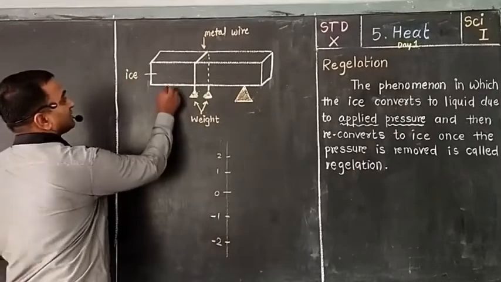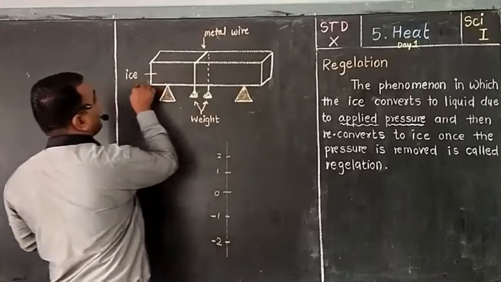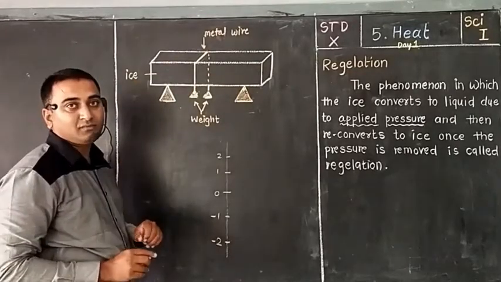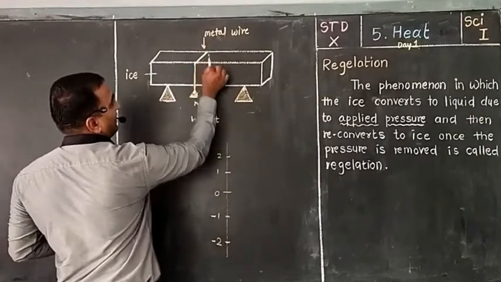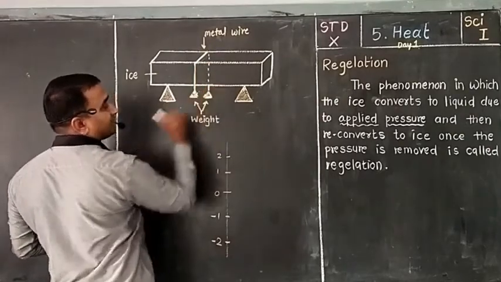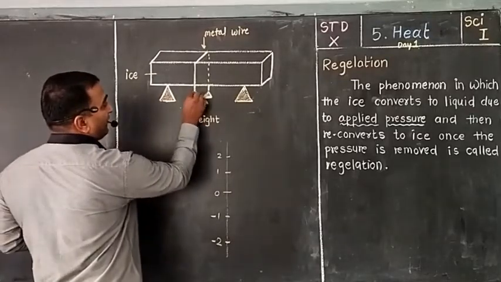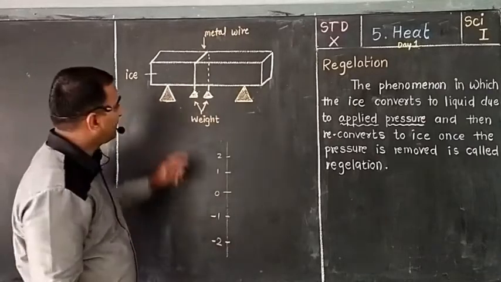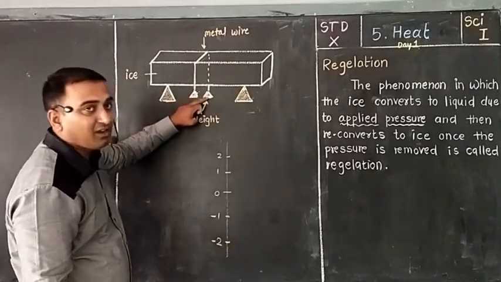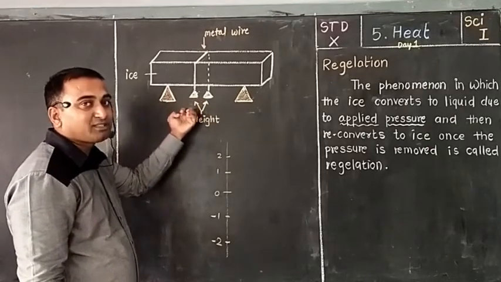So what is this? These are the base or stand on which this huge ice bar has been kept. On this, this is the metal wire. This dotted line indicates that side of the wire, and a weight has been hung on this wire. So what will happen here? As it is a heavy mass, the earth will definitely attract that object downward.